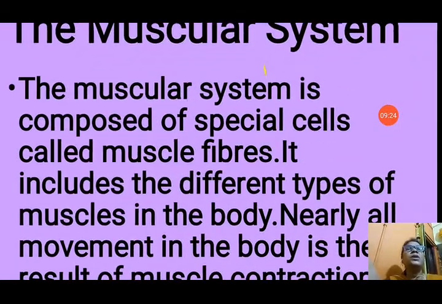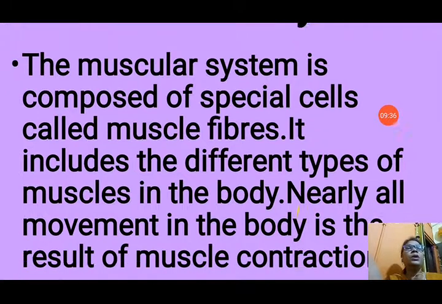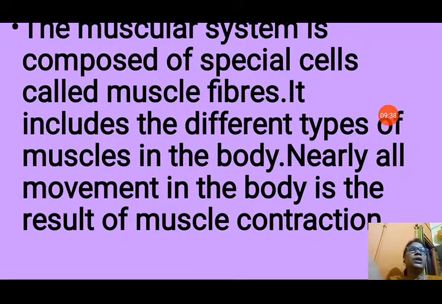Next, muscular system. The muscular system is composed of special cells called muscle fibers. So it contains muscle fibers. It includes the different types of muscles in the body. All the muscles in our body are not the same. It has different types of muscles according to their function.